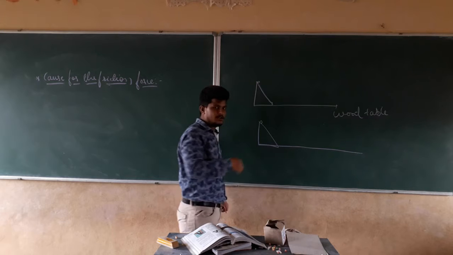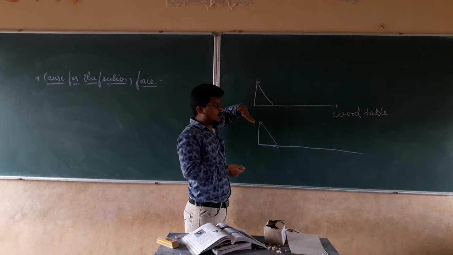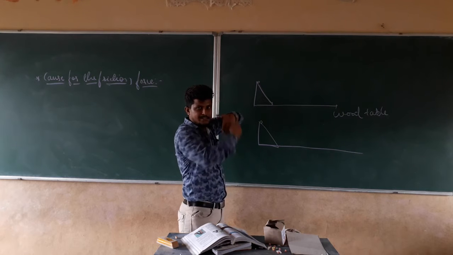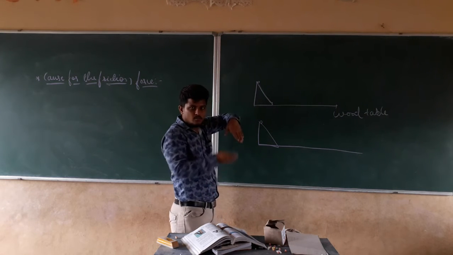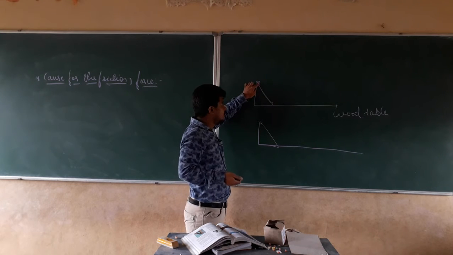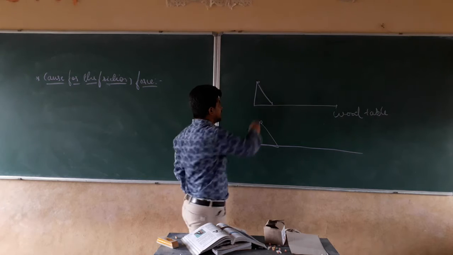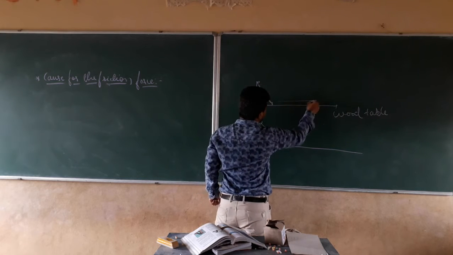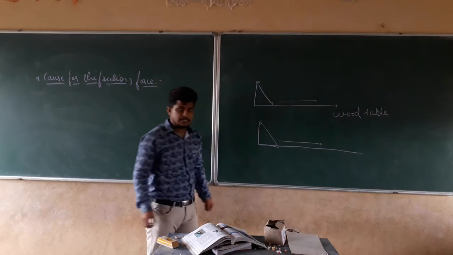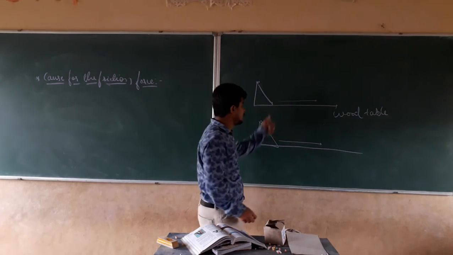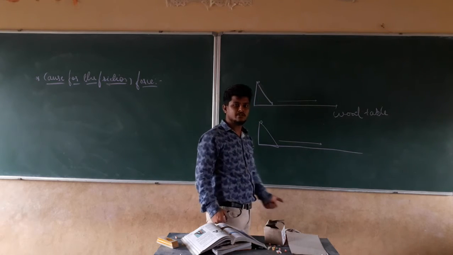Why is it going to move continuously? Because it is an inclined surface. On an inclined surface, the object starts to move. If you keep any object on an inclined surface, it is going to start moving. And the force acting on those two objects is the same. It starts to move in this direction, and the other also starts to move in this direction. Right? After some point, both chalks are going to stop.